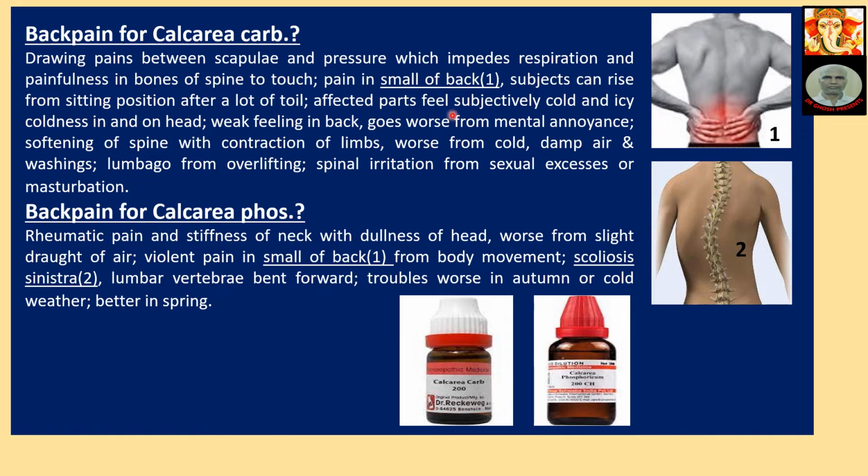Affected parts feel subjectively cold, and there is icy coldness in and on the head. Weak feeling in the back. Goes worse from mental annoyance. Softening of the spine with contraction of limbs. Worse from cold, damp and washings. Lumbago from overlifting. Spinal irritation from sexual excesses and masturbation.